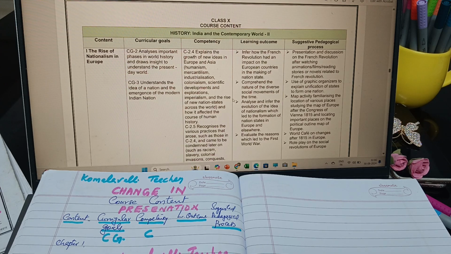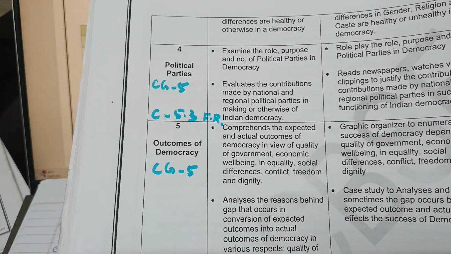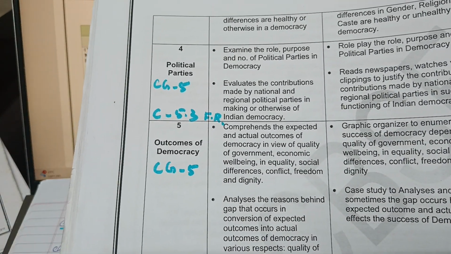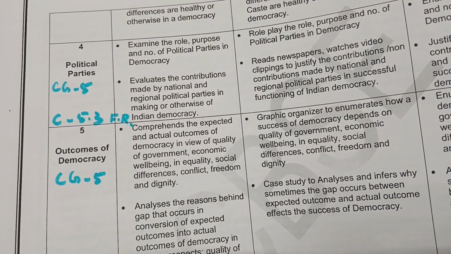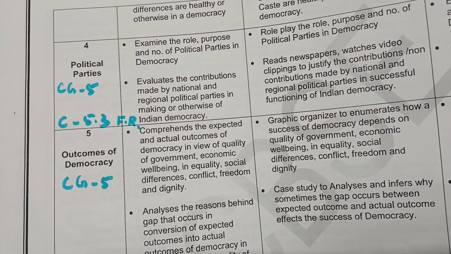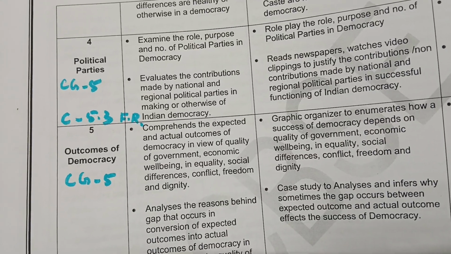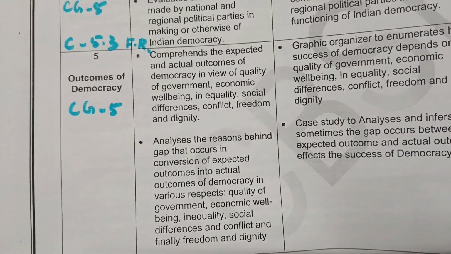Then this is not the printout of the new one. I am not showing the entire thing. Yes, this is again political parties. CG5, and the competency is 5.3. Regarding that, 5.3 is fundamental rights. Whenever we come across fundamental rights, that is a competency of 5.3. Then again, outcomes of democracy come under 5.